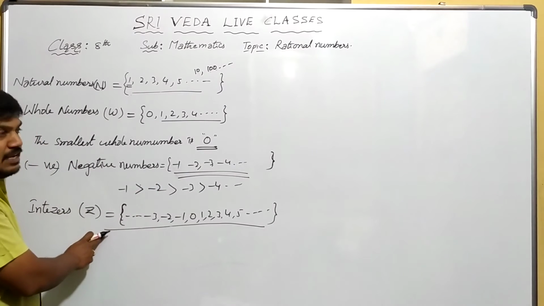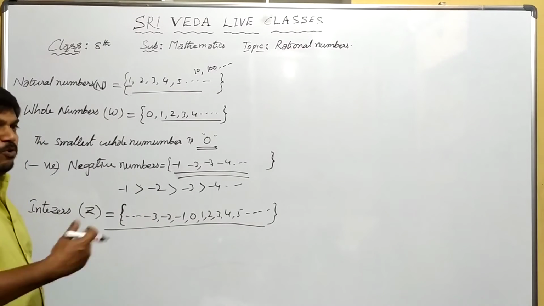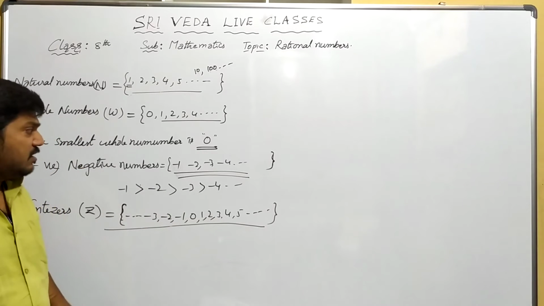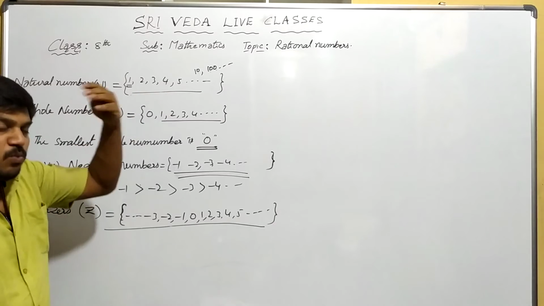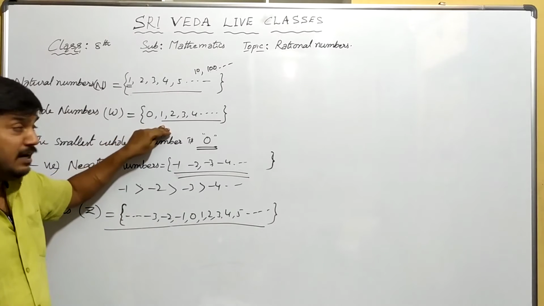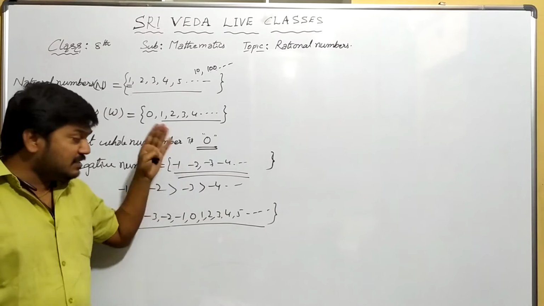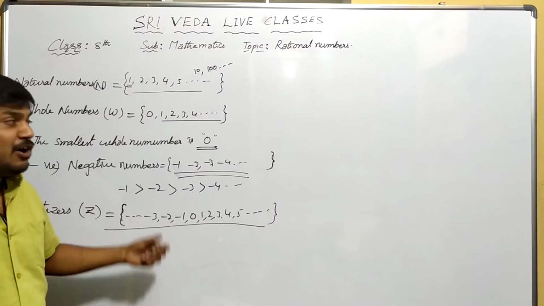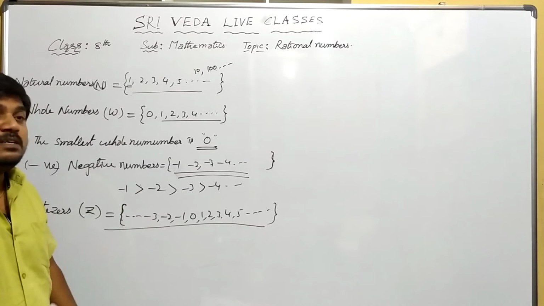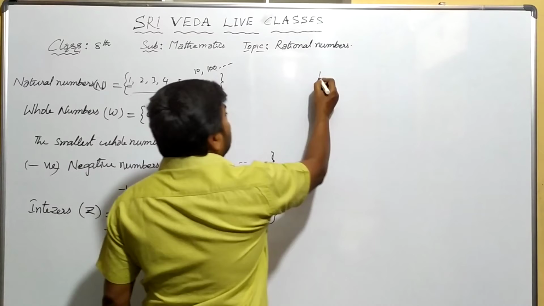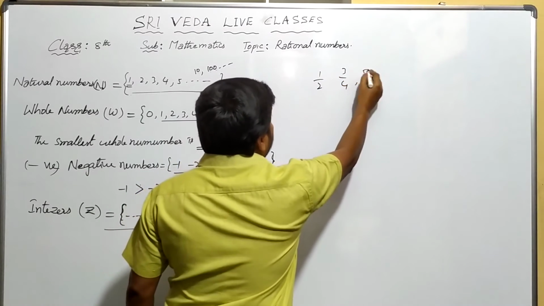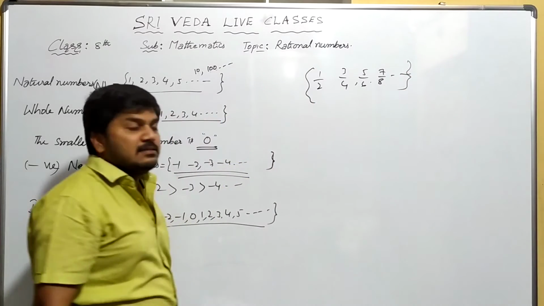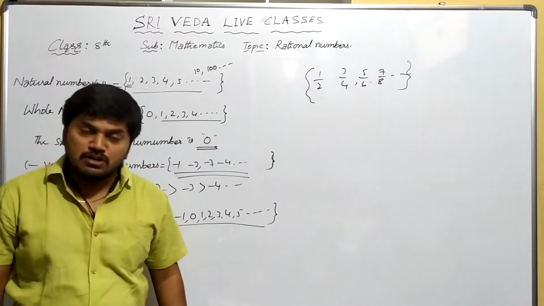And come to that after this. So next one is one more mathematician. He observed these numbers. Yes, he invented first natural numbers. One more mathematician invented whole numbers, then negative numbers, then integers. Then again, he got an idea. He wrote numbers top and bottom like this: 1 by 2, 3 by 4, 5 by 6, 7 by 8. These are all given the name rational numbers.